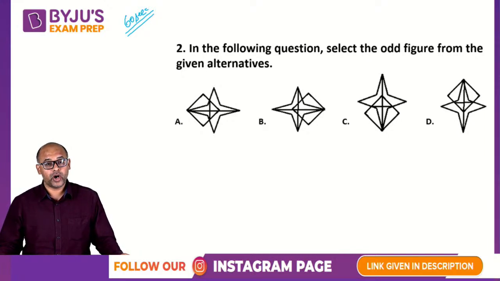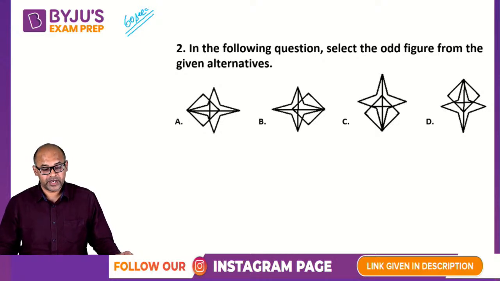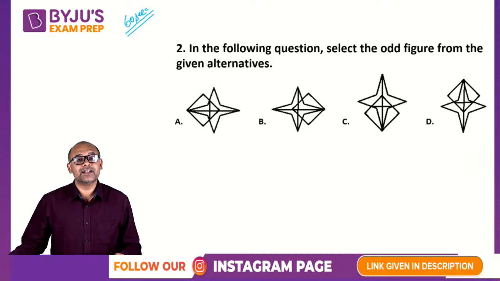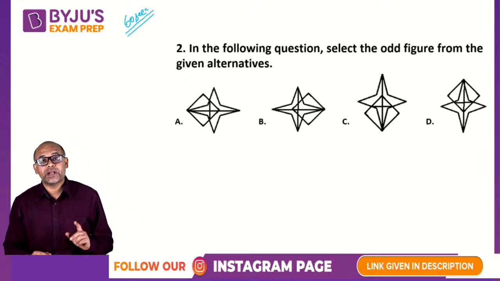Vicky, you have to give me the option. All of them are ninja stars only. Okay, so that's the time limit. So let's take a look at which one is the odd one out.